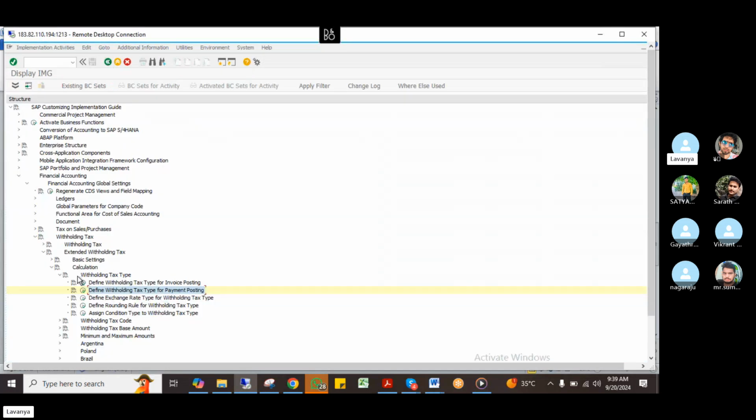See here, define withholding tax type, and as I told you, this comes under calculation. So both tax type and tax codes come under the calculation part only. If you go here, define withholding tax codes.